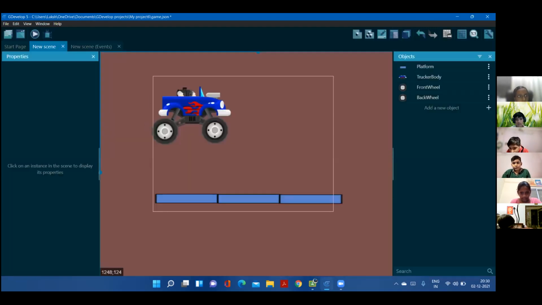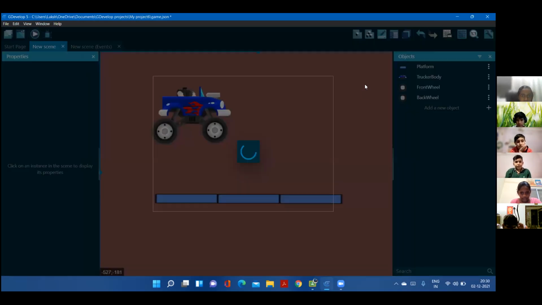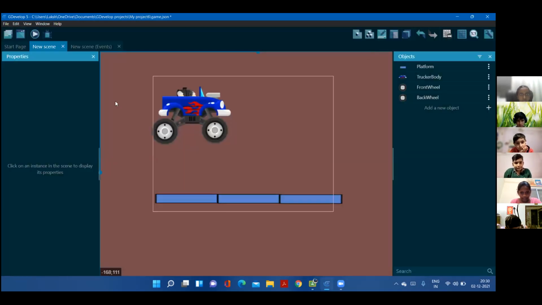Now let's try it if it's working properly. Before that, who thinks it would work and who thinks it won't work? I think it won't work. It won't work. Okay.